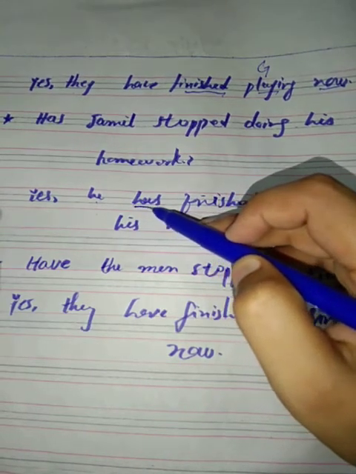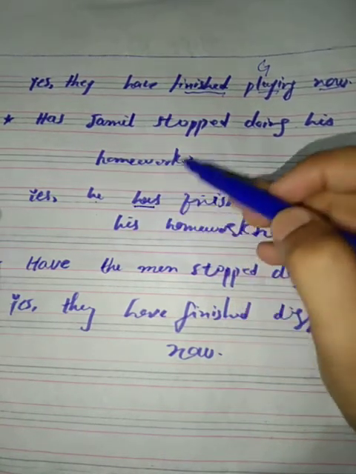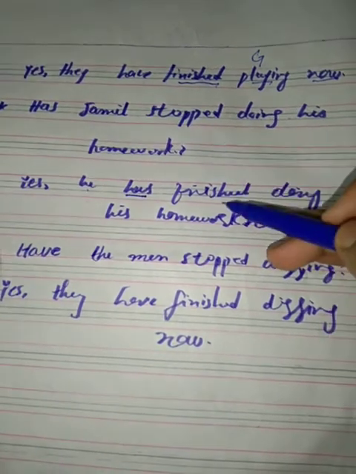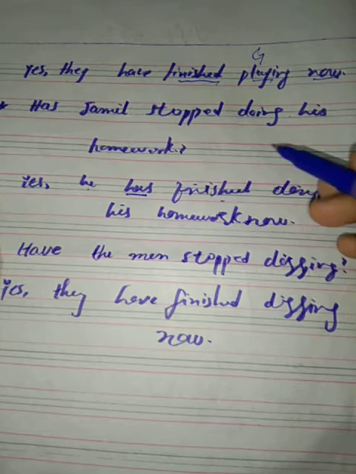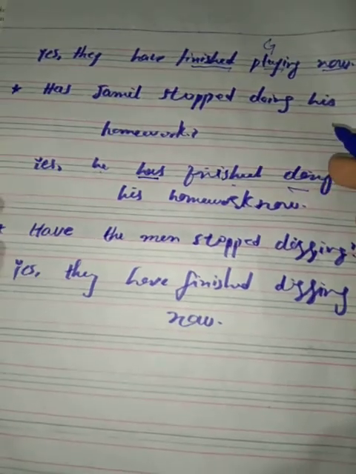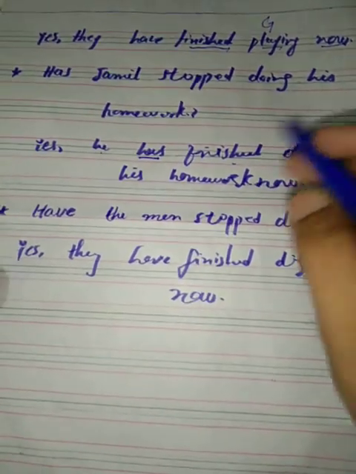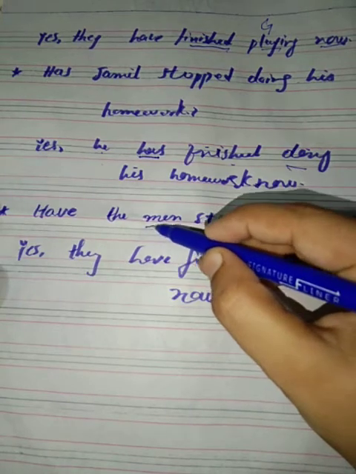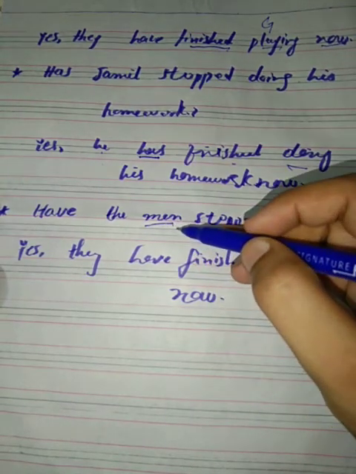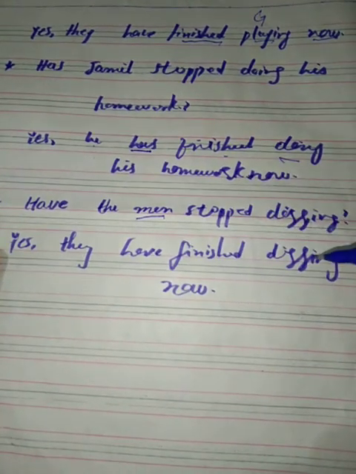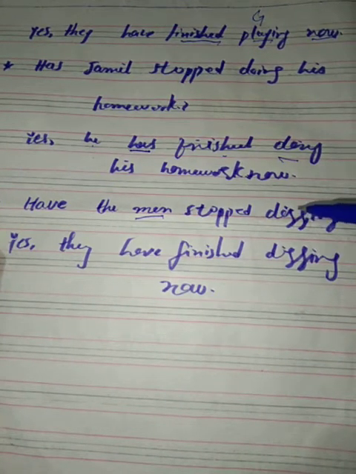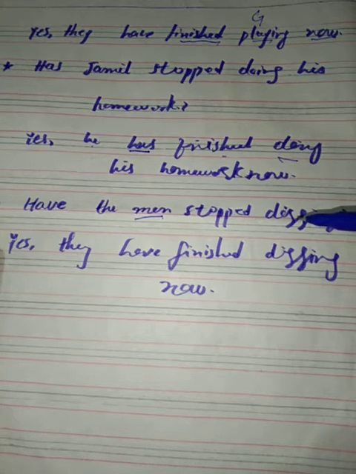With singular we use has, and with plural we use have. You already know. Next, he has finished doing his homework. Here doing is gerund. Have the men stopped digging? Yes, men. You know that men are plural, man is singular and men are plural. So here, yes, they have finished digging now. In the last of the sentence, you will use now in the answer.